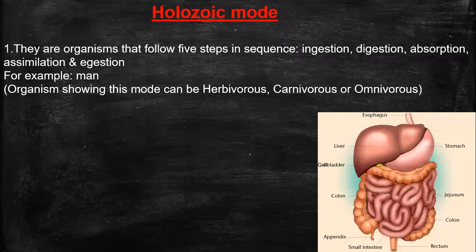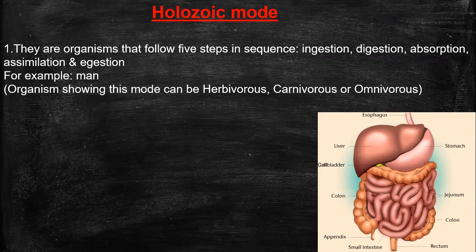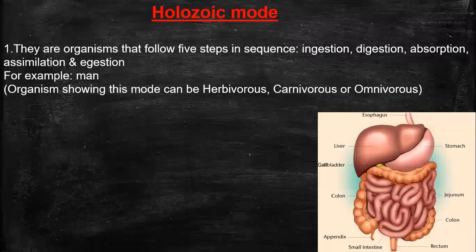Name any two organisms which break down the food material outside their bodies and then absorb it. Any two organisms that do not show the holozoic mode of nutrition. Amoeba shows holozoic.